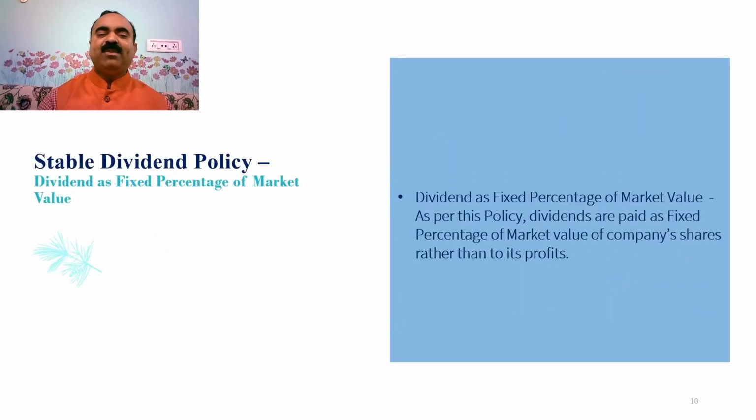The fourth type of stable dividend policy is paying dividend as fixed percentage of market value. As per this policy, dividends are paid as a fixed percentage of market value of company shares rather than to its profits.